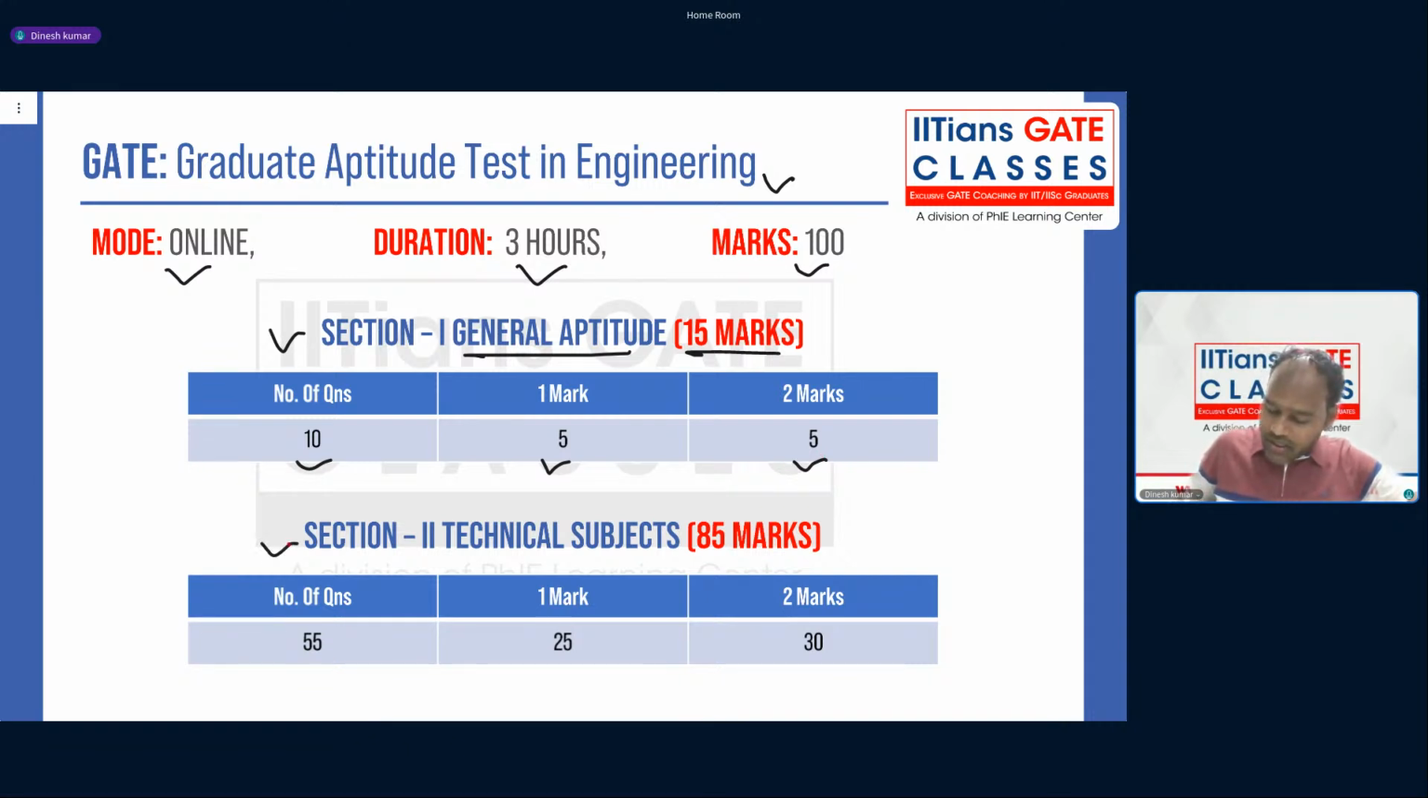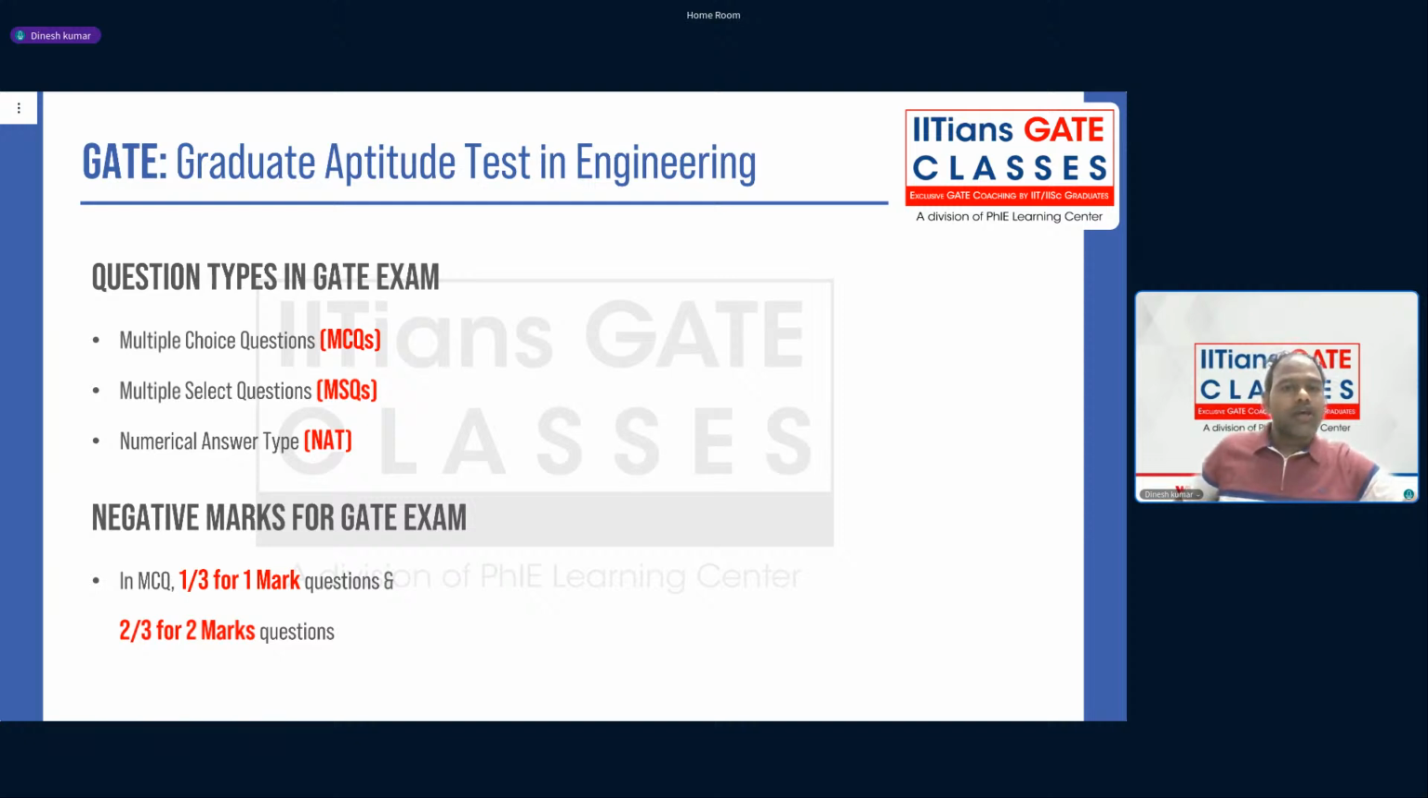And the second section is for core aerospace engineering technical subjects, and it is for 85 marks. There are total 55 questions. Out of 55, 25 are for 1 mark and 30 are for 2 marks. So that is the GATE exam pattern.